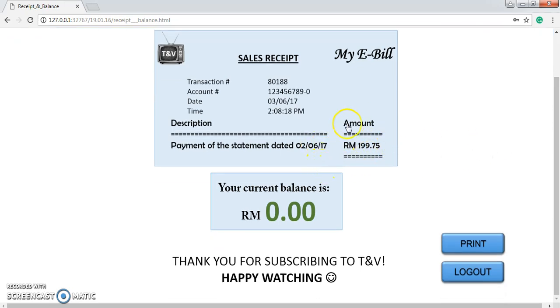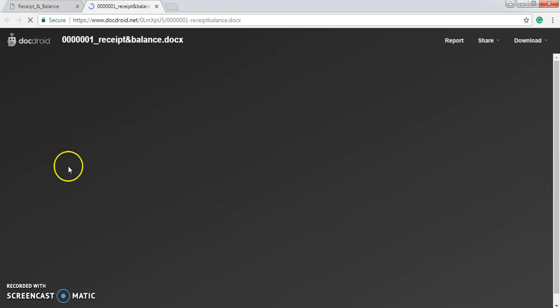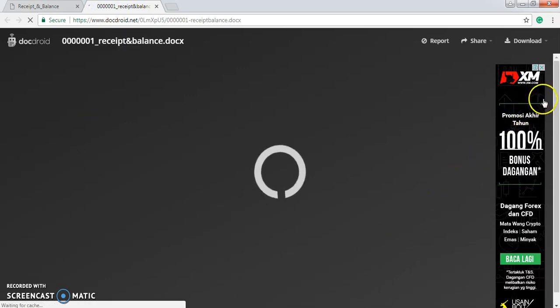Since I paid the total amount due, my current balance now is 0 ringgit. I can print this as well. This is the PDF file for my receipt and also my current balance.